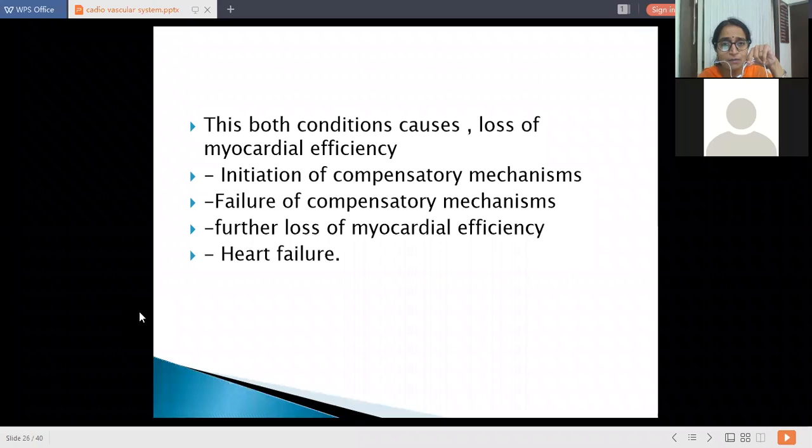The next one is failure. The heart cannot keep up with these compensatory mechanisms. There is failure of the compensatory mechanisms, and further loss of myocardial efficiency, which gives rise to heart failure. So these are the basic things related to heart failure.